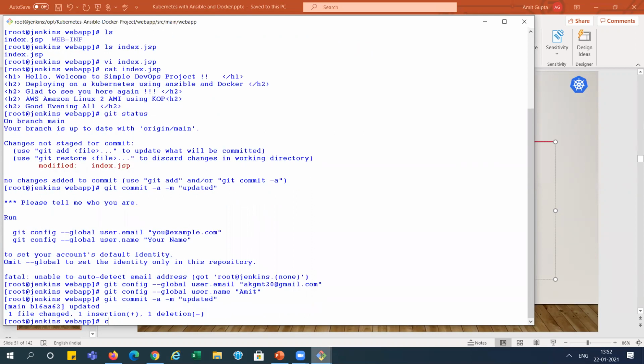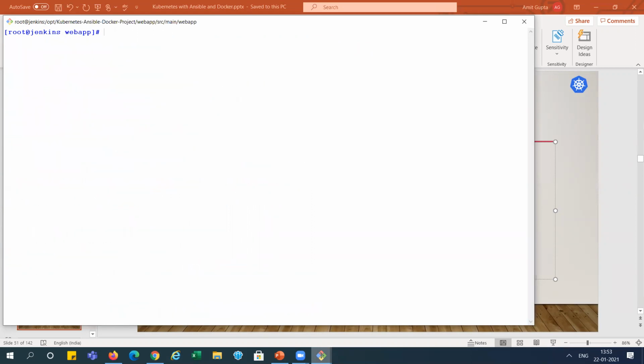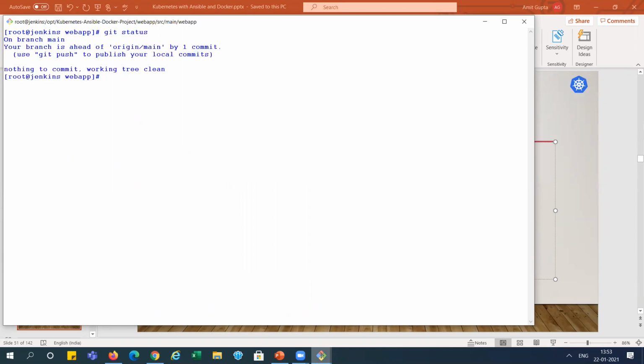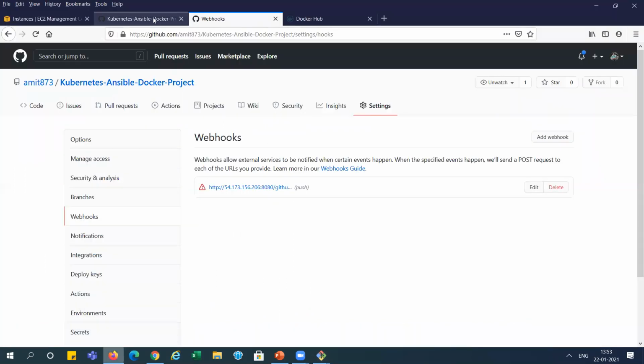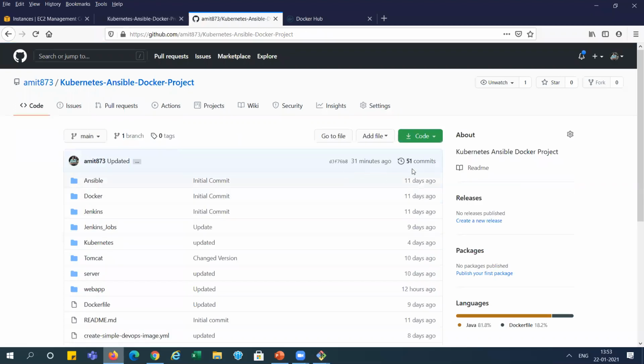It is updated. I'm clearing this screen to understand. Git status. See, we need to add it. Before adding it, I want to show you something in GitHub. You can see we have 51 commits so far.